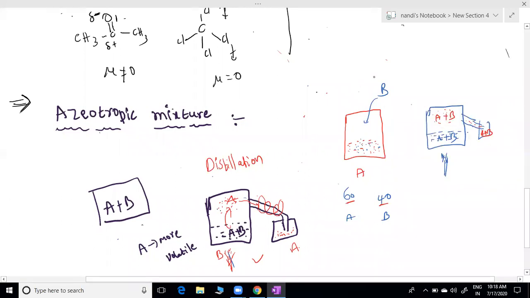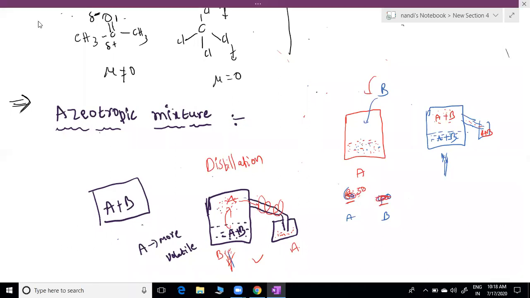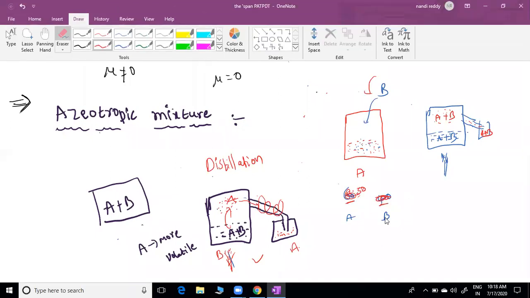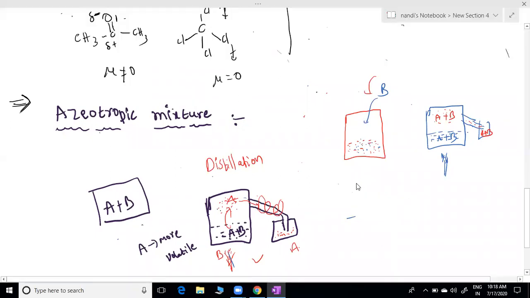Then I tried something. I added some extra B. Now this becomes 58 and this you may get 42, this is A and B. Now I am able to separate A and B again.